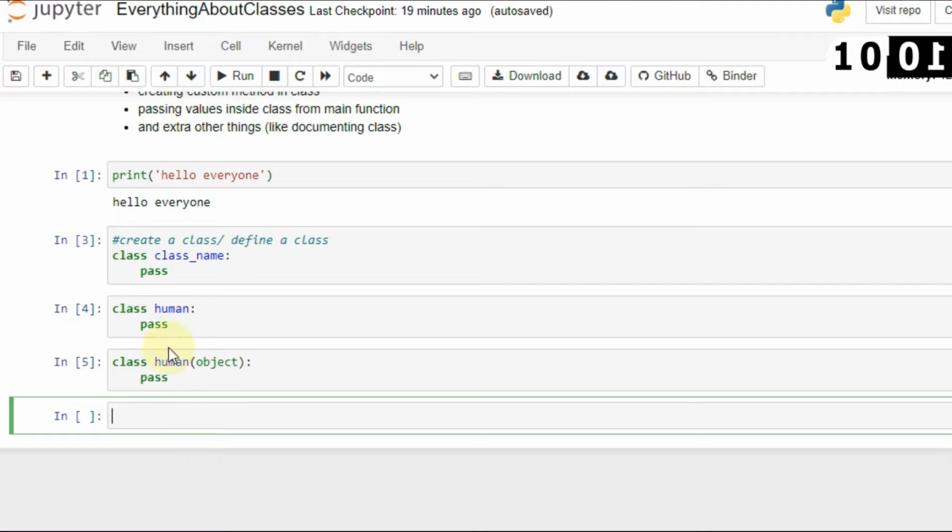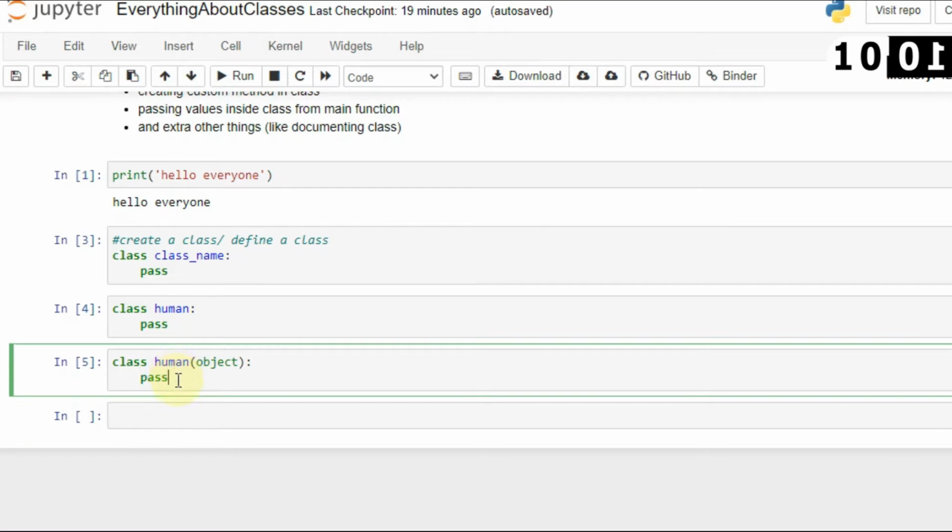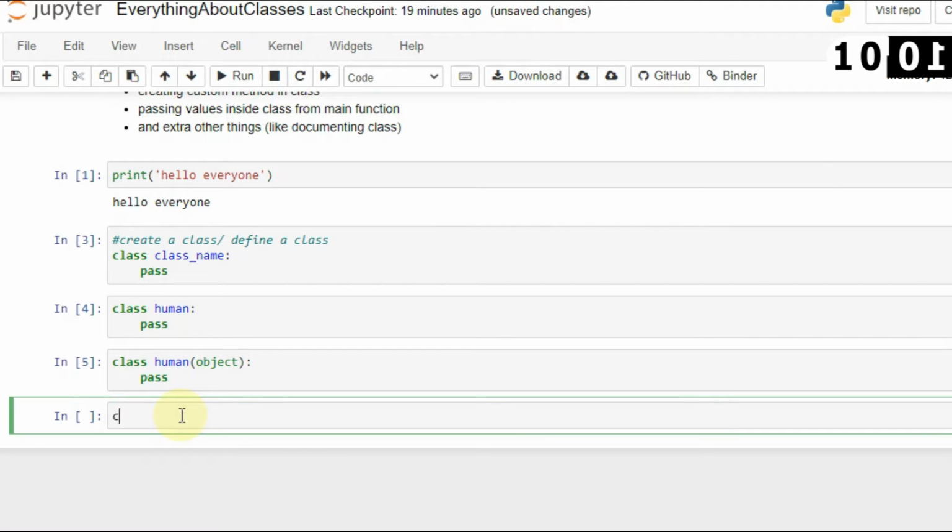So now you have understood how you can create a class, how you can define a class. Now how can you use those classes and create an object? Let's say I want to use the class human again. It is already created, so I will use it here.